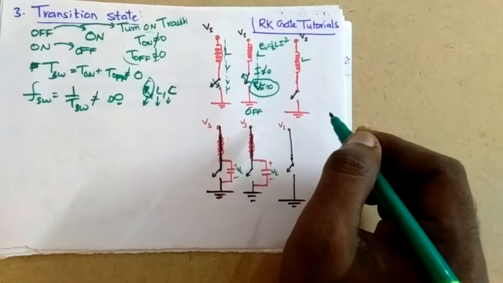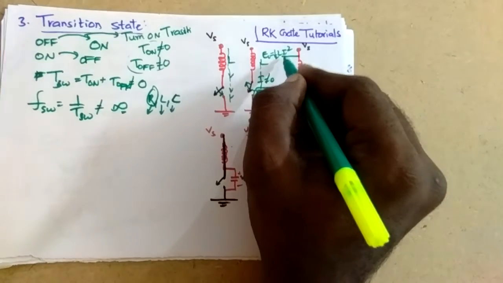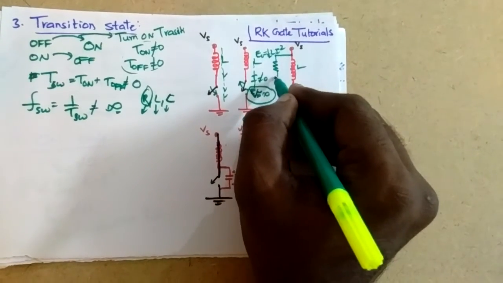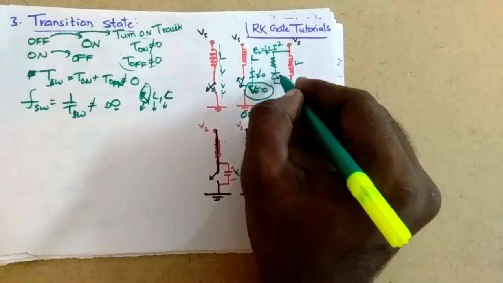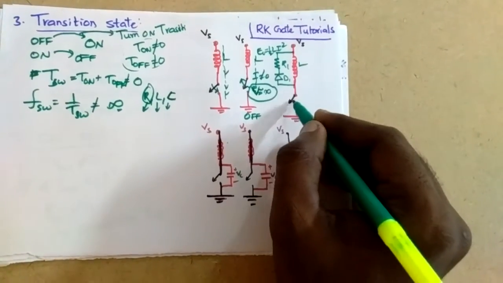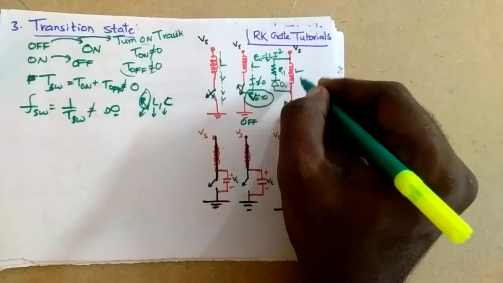In order to limit this voltage, we are connecting a resistance and a diode D. Let us say this is D1 and this is R1. So when we are opening the switch, the current is not going to be 0.